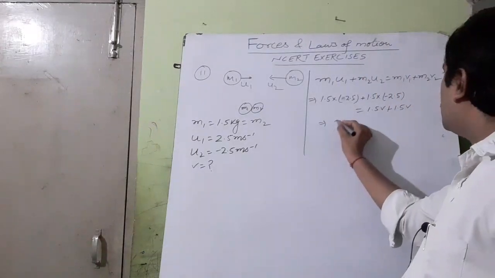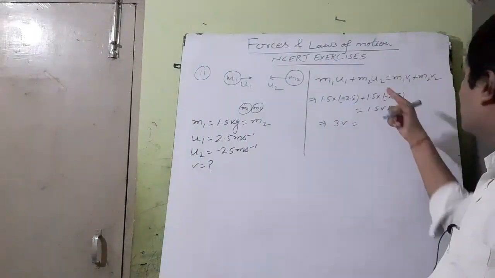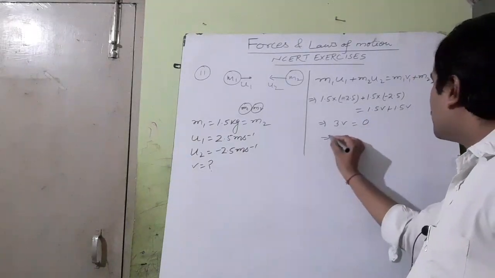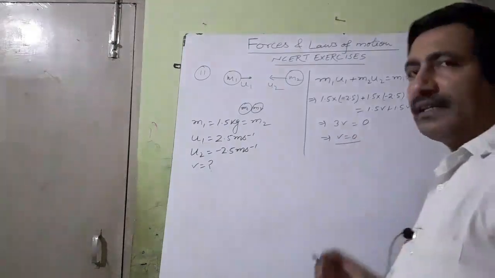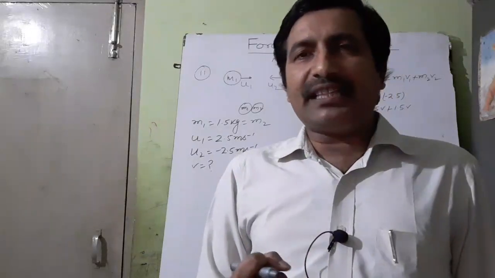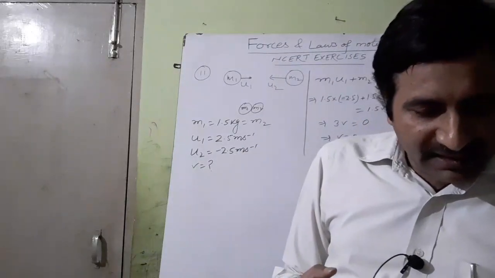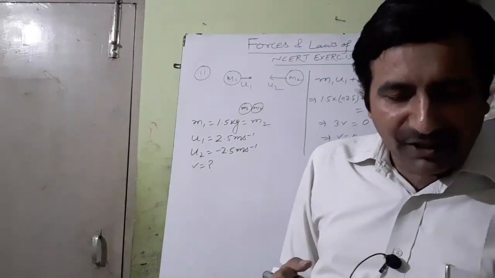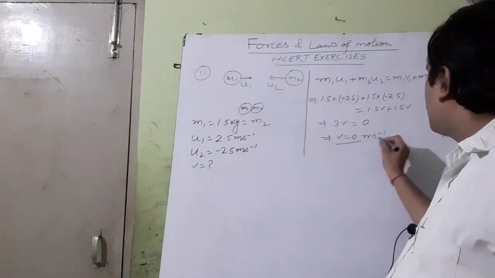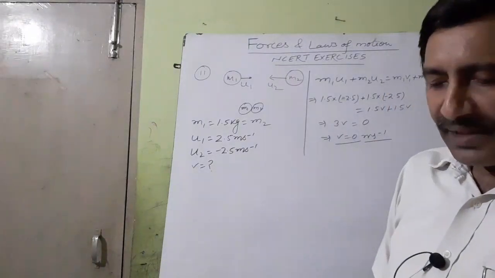From here you will have 3v is equal to, see, 1.5 into 2.5 minus 1.5 into 2.5 will cancel each other, meaning that will become 0, and from here you can get the final velocity as 0. What does it mean? It means they will stick together and then stop after the collision. In the question it is asked what will be the velocity of the combined object after collision. So the answer will be 0 meter per second. So this is question number 11.